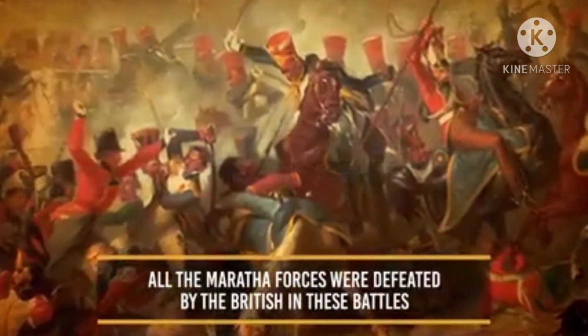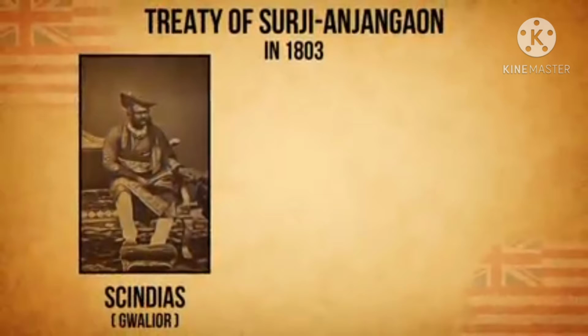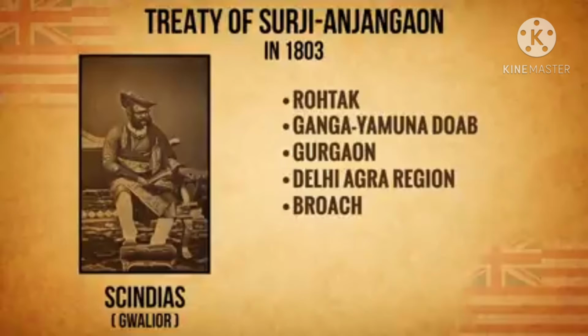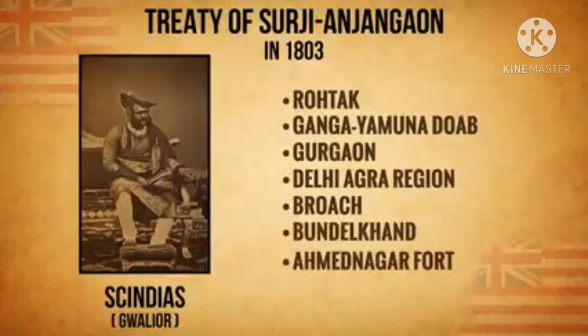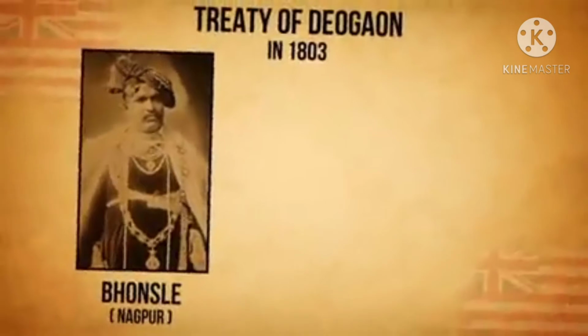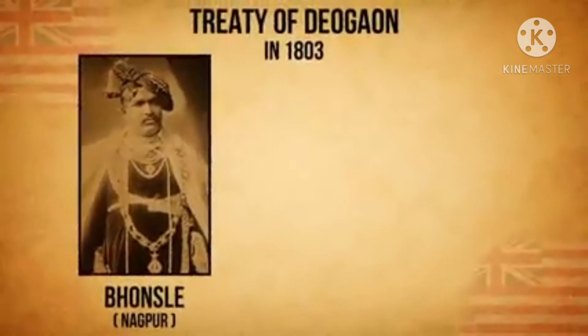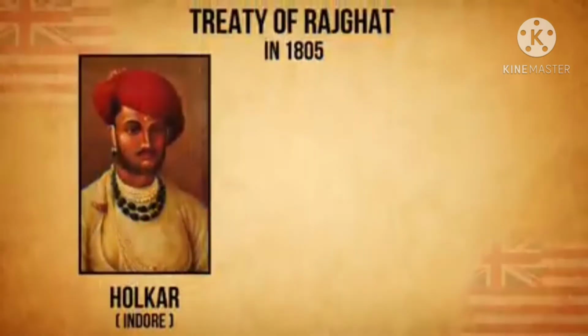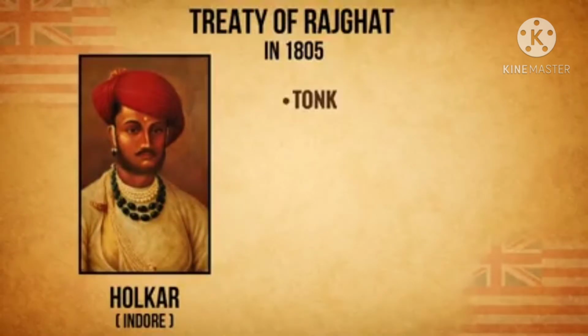All the Marathas' forces were defeated by the British in these battles. The Scindias signed the Treaty of Surji-Anjangaon in 1803, by which the British got the territories of Rohtak, Ganga-Yamuna Doab, Gurgaon, the Delhi-Agra region, Broach, parts of Bundelkhand, and Ahmednagar Fort. The Bhonsle signed the Treaty of Deogaon in 1803, as per which the English obtained Cuttack, Balasore, and the area west of the Wardha river. Holkar signed the Treaty of Rajghat in 1805, according to which they gave Tonk, Bundi, and Rampura to the British.